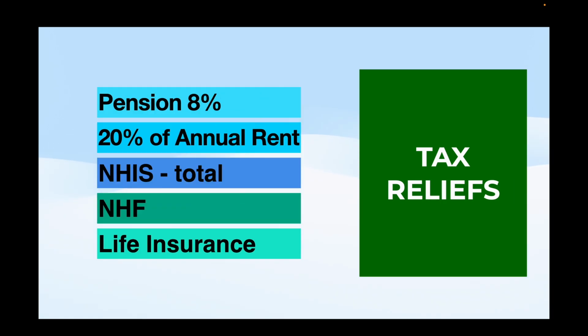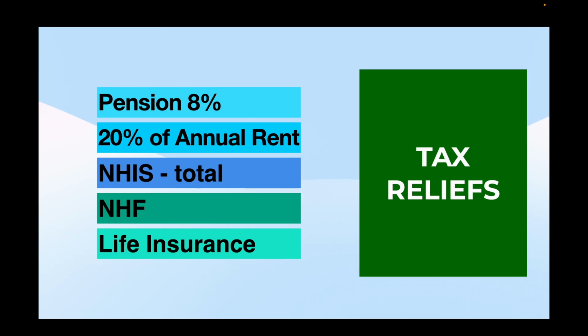But before we go into that example, I'm going to talk about certain reliefs that you can deduct before even applying your tax. The first one is the pension, which is usually 8% of your annual income. And then the second is your rent relief, which is 20% of your annual rent, but is capped at 500,000.